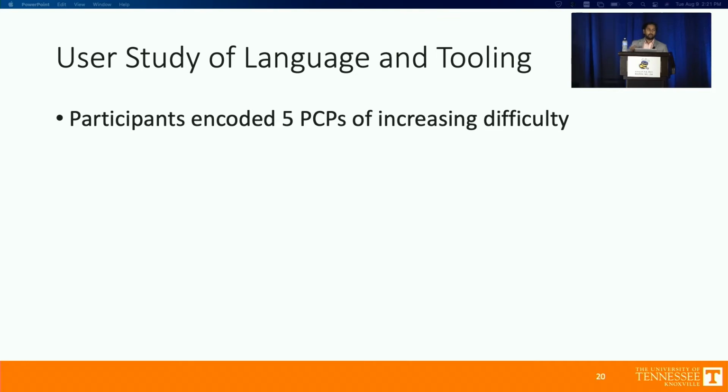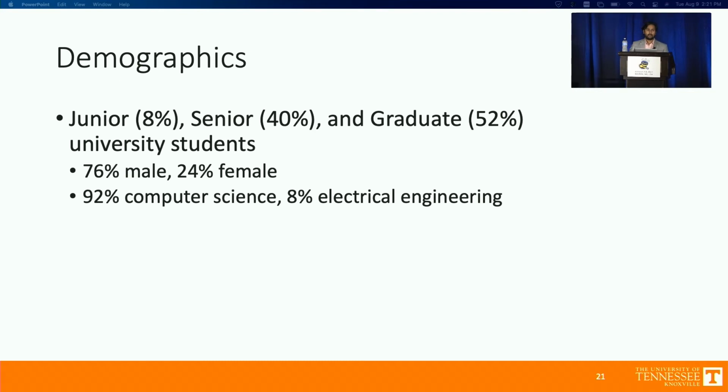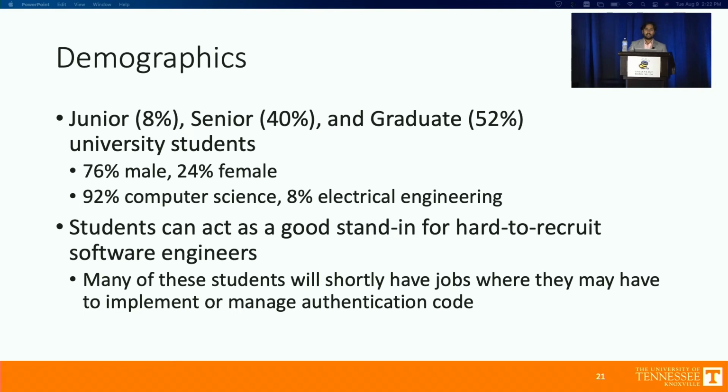We evaluate our language and tooling using a user study in which participants encode 5 PCBs of increasing difficulty. Our metrics of success are correctness, completion time, and perceived usability. The demographics were university students, 52% of them graduate students, 76% male, and 92% computer science students. We use students as a stand-in for software engineers, as they'll be entering the workforce shortly, and they'll be the ones managing the authentication code in a year or so from now.